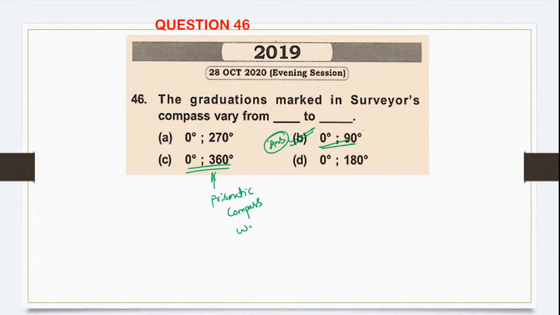Because prismatic bearing works in the whole circle bearing system and surveyor's compass works in the reduced bearing system. For prismatic it is 0 to 360 and for surveyor's it is 0 to 90 degrees. Very good, Dinesh. Let's move on to the next question.